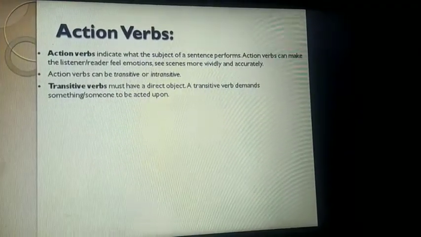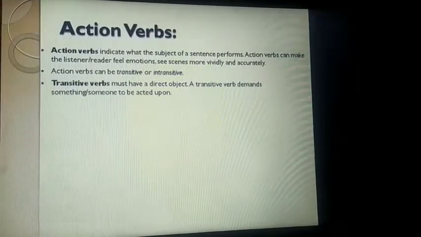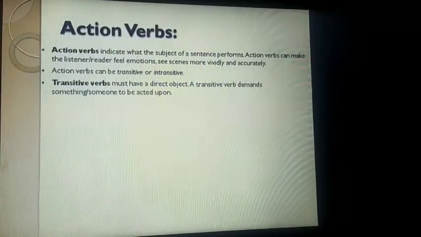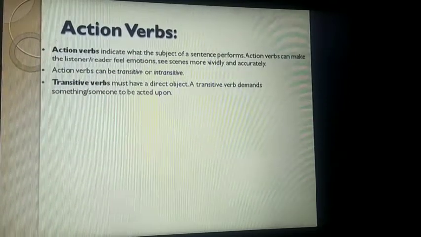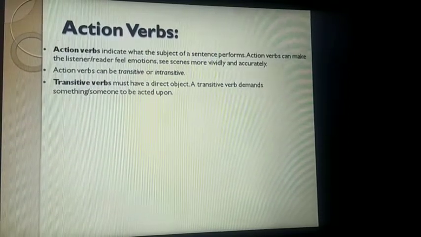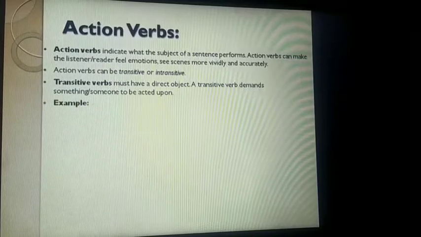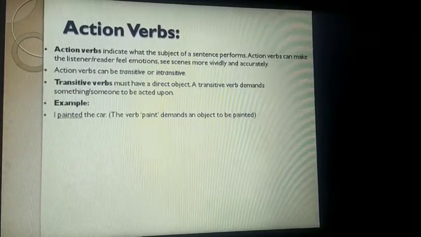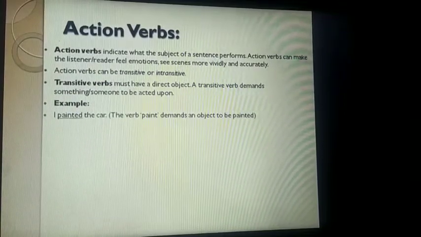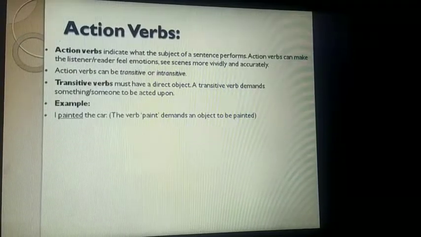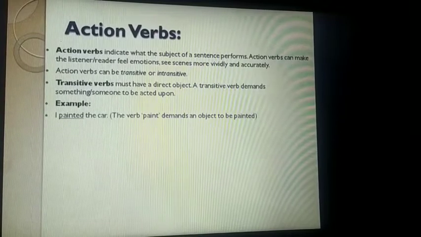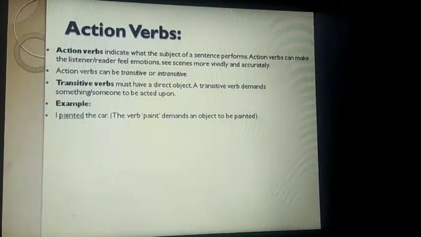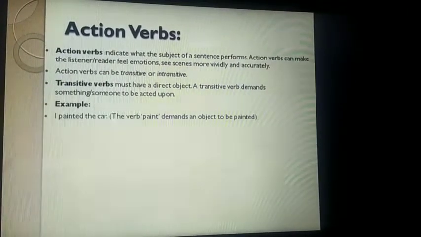notion. So a transitive verb requires and demands something or someone to be acted upon. Without something or someone, a transitive verb cannot be completed. Let us see the example. I painted the car. If only I painted is written, then you need to use something so that the aim of the verb is achieved.